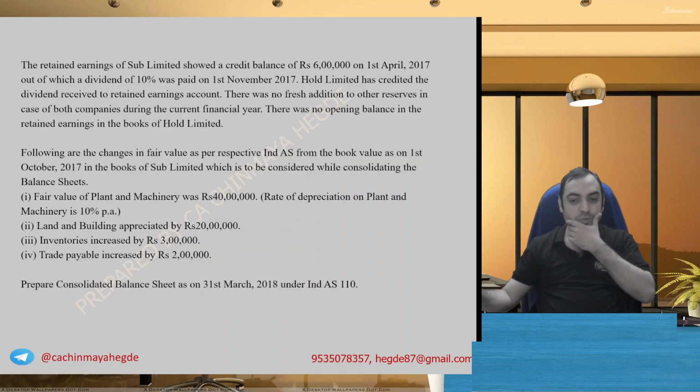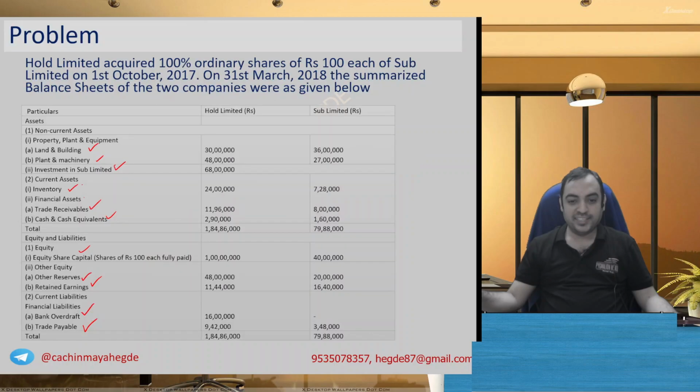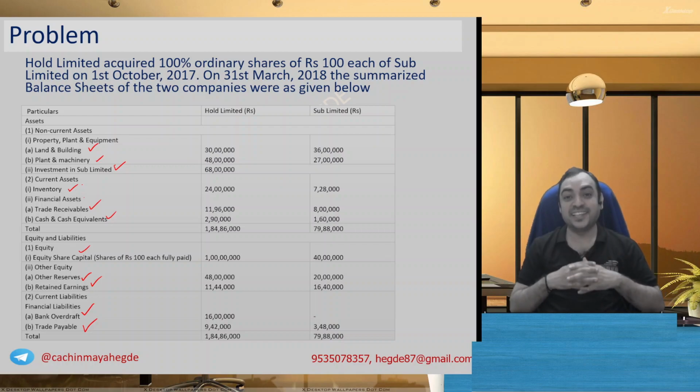This was an exam question, May 2018, 15 marks question. These are the kind of questions when you see, you get realizations in life, right? Especially when you see these sudden questions in examination. First of all, many people don't read the consolidation question in the exam. That is a different question. But what happens usually is when you're in class, everything goes simple and smooth. But in examination, this kind of question comes.